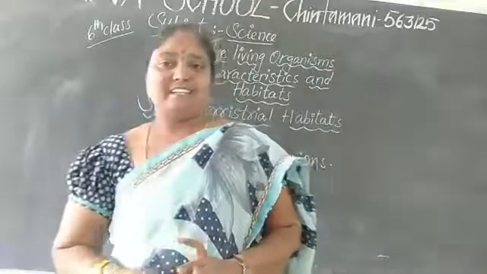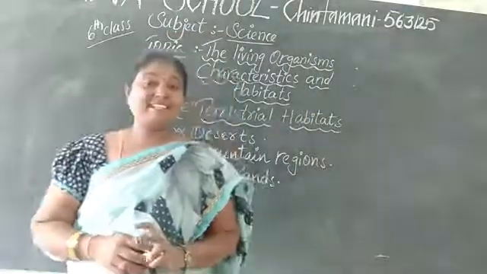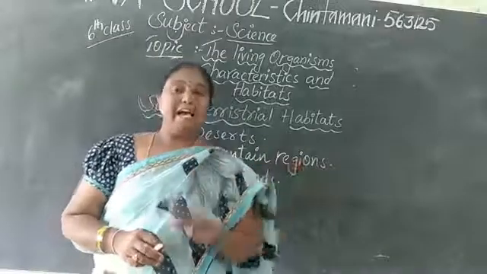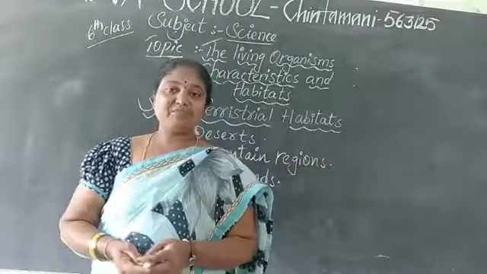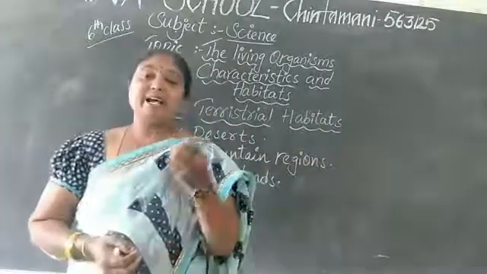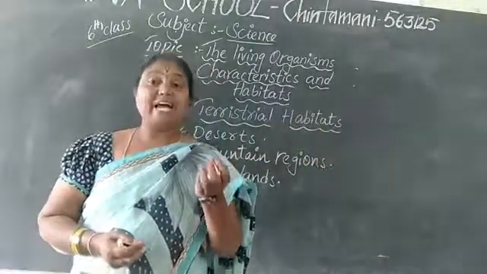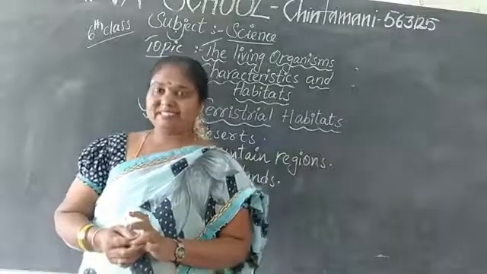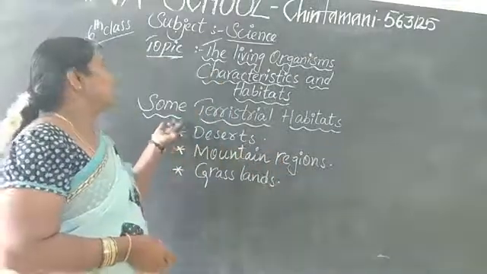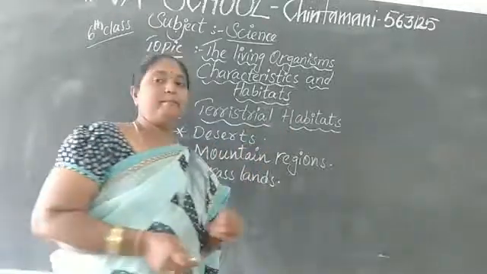So in yesterday's class we learned what we mean by habitat and adaptation. In that, there are the terrestrial habitat and the aquatic habitat. Today's class we are going to learn about some terrestrial habitats.